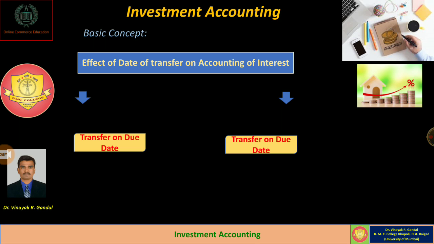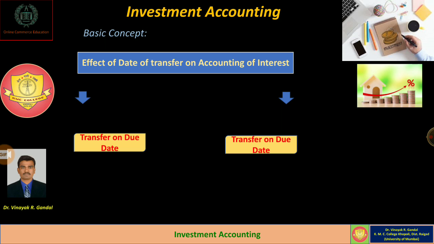In that case, if a security is transferred on any other date, the interest received on the next due date by the purchaser is made up of, first, interest from the last due date up to the date of transfer, and secondly, interest after the date of transfer is also considered.